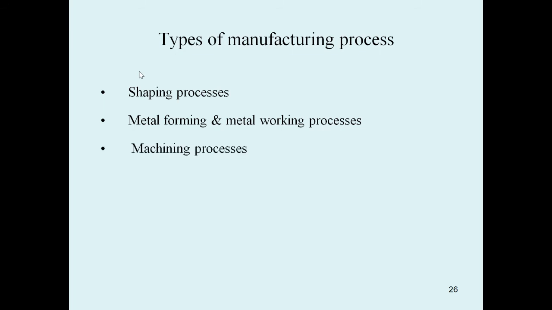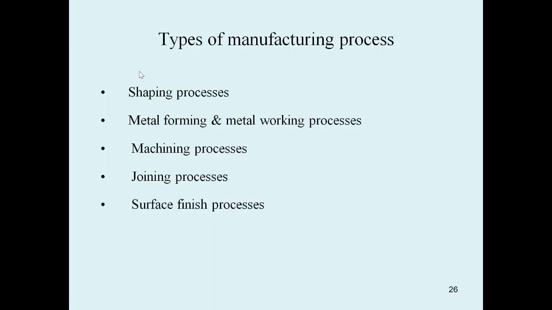Types of manufacturing processes. First, shaping processes. Second, metal forming and metal working processes. Third, machining processes. Fourth, joining processes.